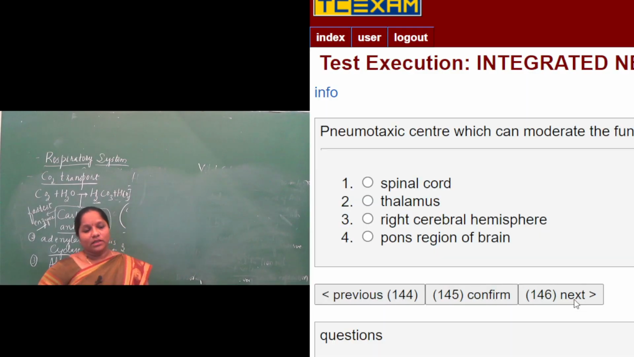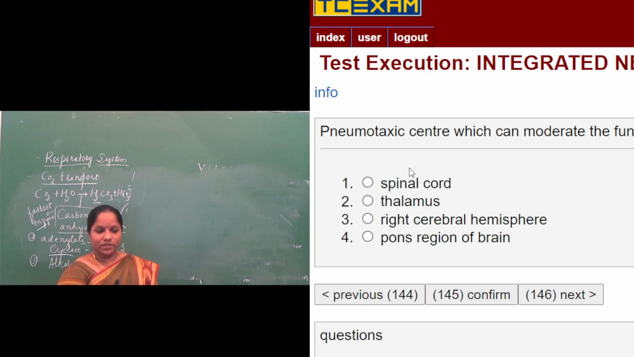Next question is: the pneumotaxic center, which can moderate the function of the respiratory rhythm center, is present at. So which part of the brain will control the respiratory rhythm? When you take more air inside or less air inside, which is the center that maintains this? They are asking which part has the pneumotaxic center for moderating the respiratory system.